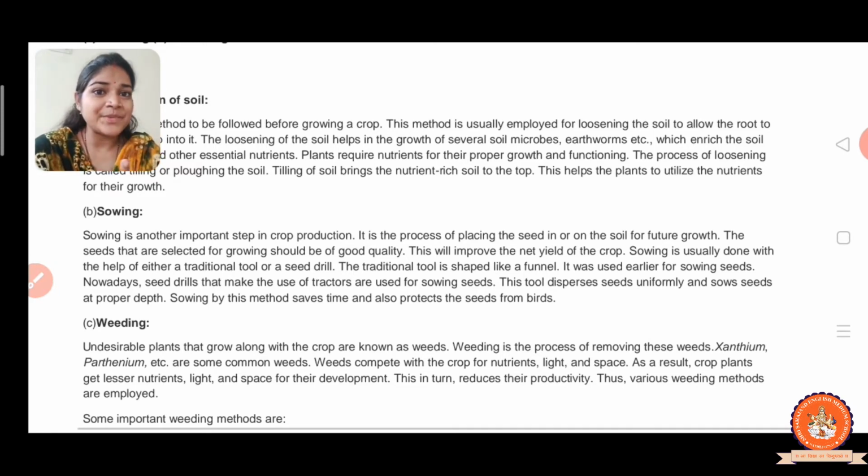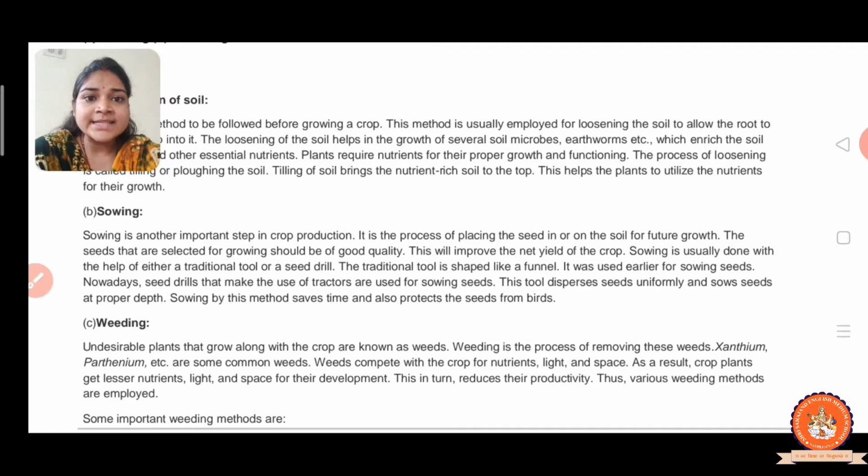The second agriculture practice is which one? Sowing. In that, two types of tools are used. The first one is the traditional tool and the second one is the seed drill, right? Now let us discuss. Sowing is another important step in crop production. It is the process of placing the seeds in or on the soil for the future growth. So put the seed into the soil for the future growth, right?